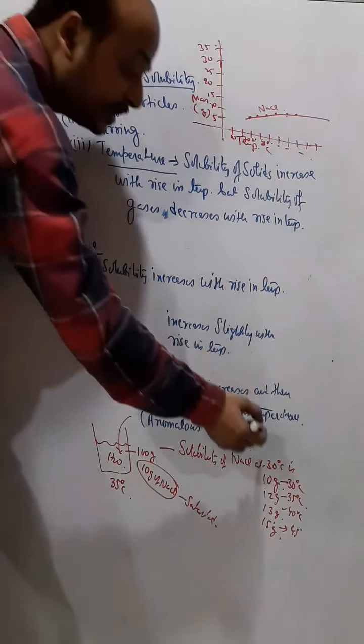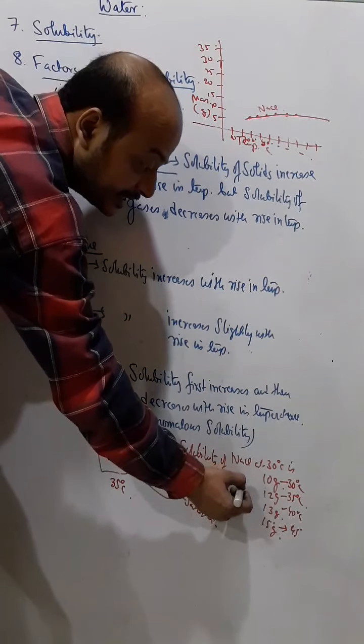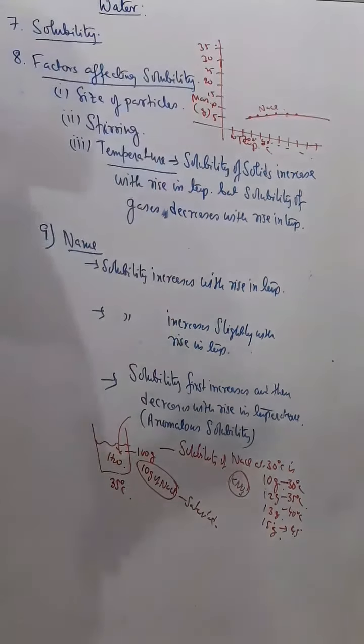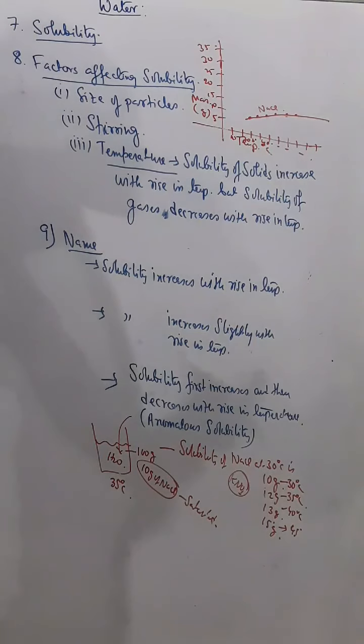Now similarly, if you do the same thing with say potassium nitrate. Potassium nitrate is highly soluble in water. Its solubility is very high.